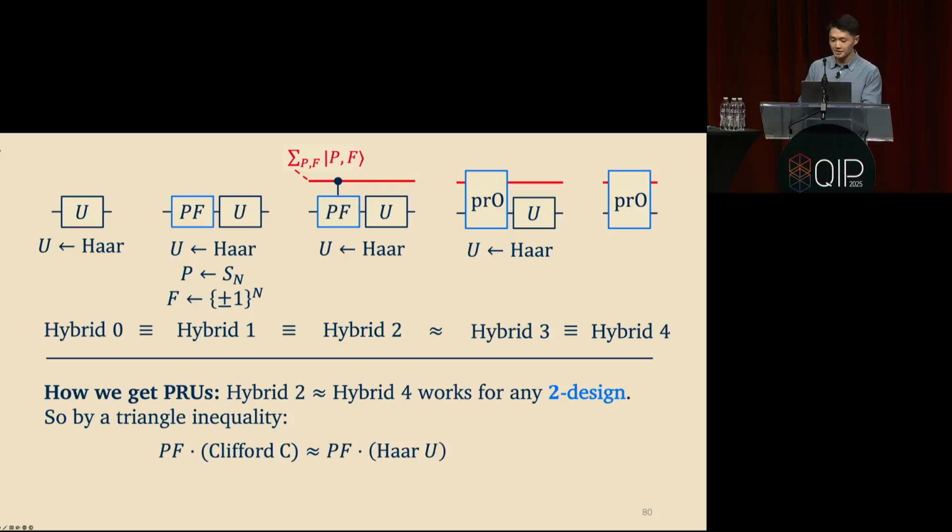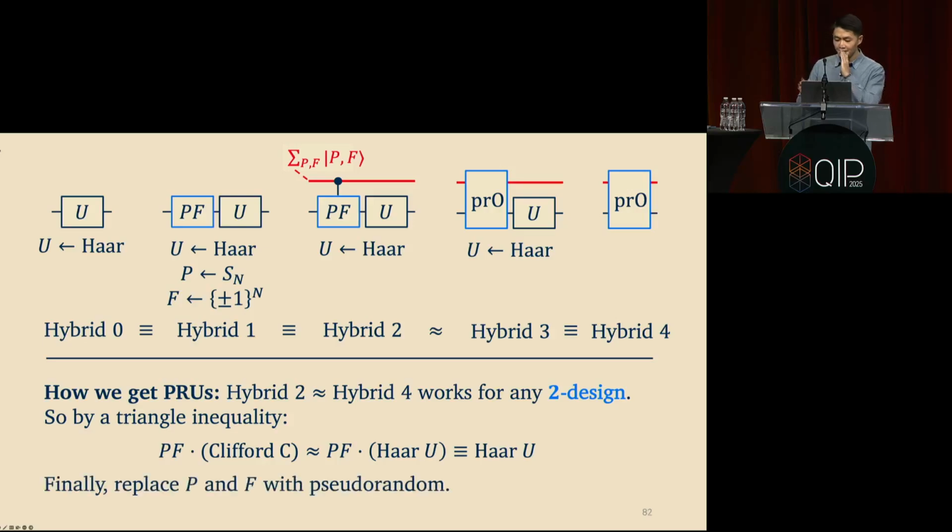You can show that queries to PF times a Clifford are indistinguishable from queries to PF times a Haar random unitary. And the distribution on the right, PF times a Haar random unitary, is just another Haar random unitary. And finally, if you replace P and F with pseudo-random objects, pseudo-random permutations and pseudo-random functions, you get the desired claim that you have an efficient distribution indistinguishable from Haar random.